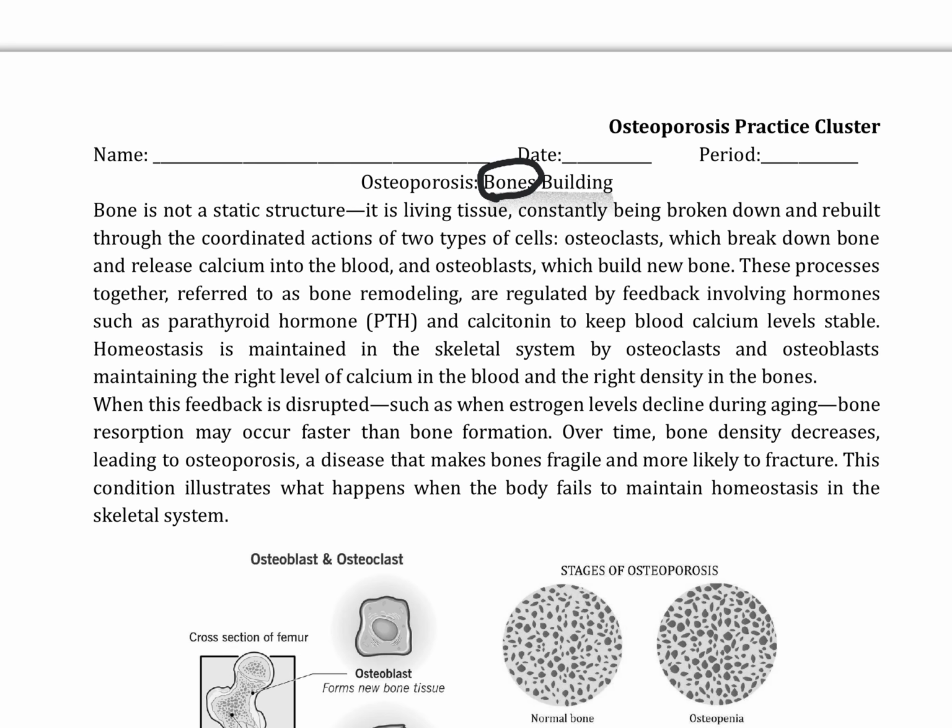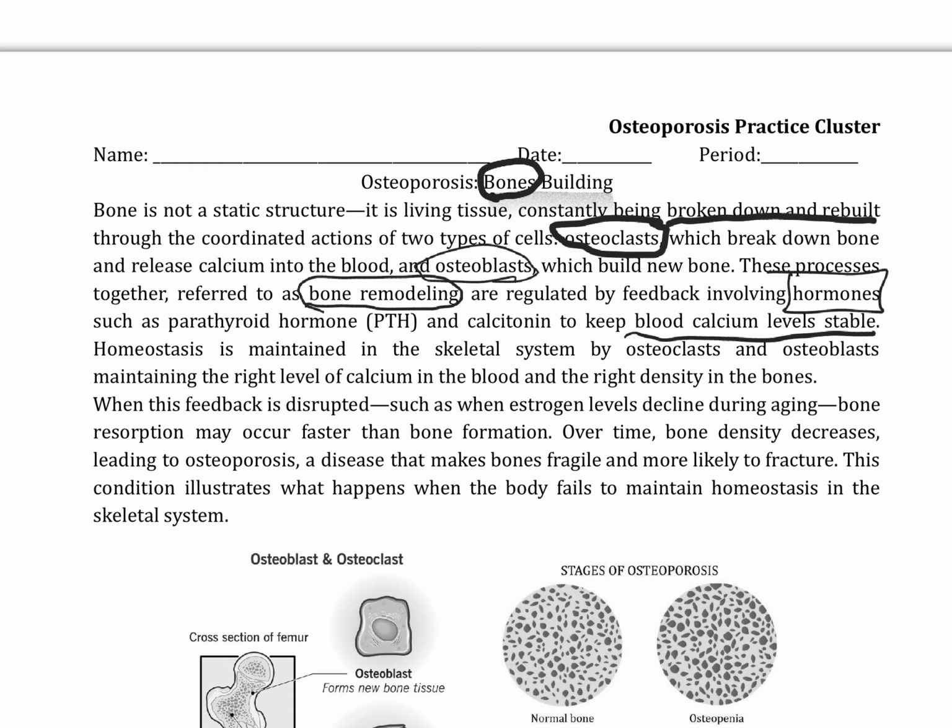Bone is not a static structure. It is living tissue, constantly being broken down and rebuilt through the coordinated actions of two types of cells: osteoclasts, which break down bone and release calcium into the blood, and osteoblasts, which build new bone. These processes, together referred to as bone remodeling, are regulated by feedback involving hormones, such as parathyroid hormone, PTH, and calcitonin, to keep